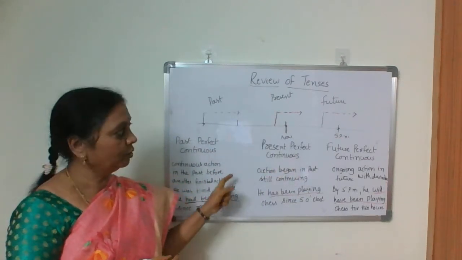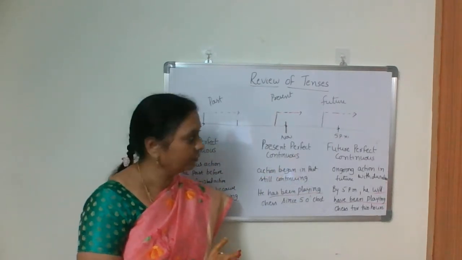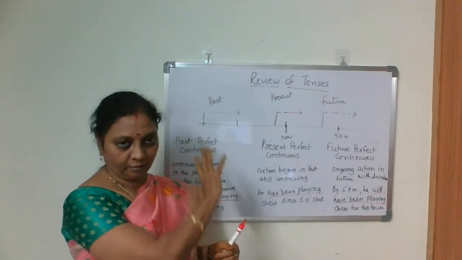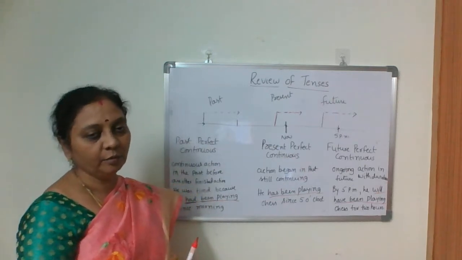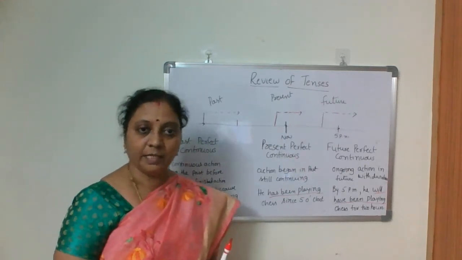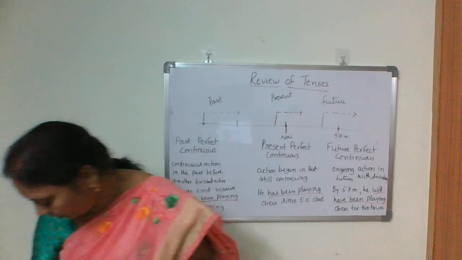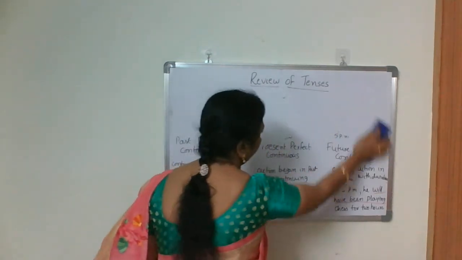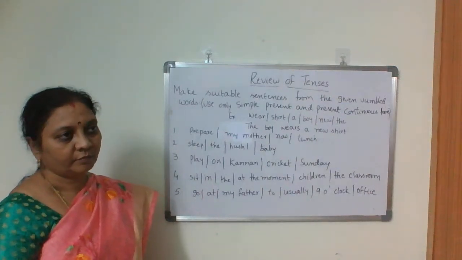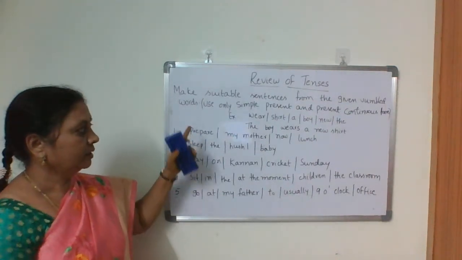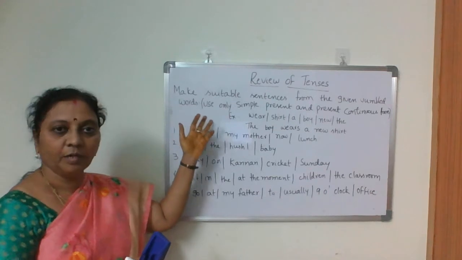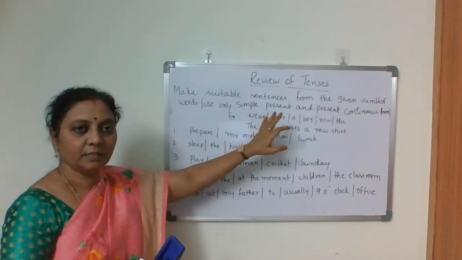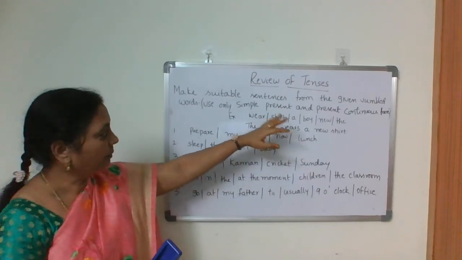Now let us do one exercise. Today we do only one exercise. I give a few sentences and I will discuss the key in the next video. So this is the exercise. I'll give 10 sentences, and you make suitable sentences from the given jumbled words.